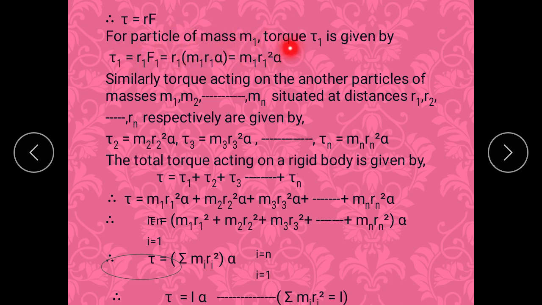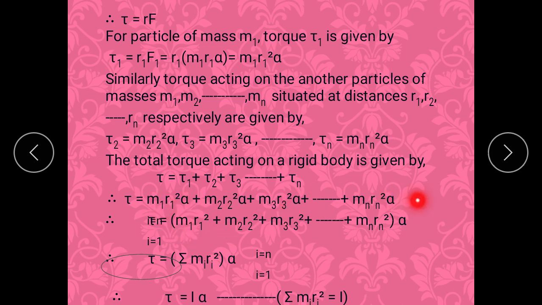For the particle of mass m1, the torque tau 1 is given by tau 1 is equal to r1 F1. Substitute the value of F1. You will get tau 1 is nothing but m1 r1 square alpha. Similarly, tau 2 is equal to m2 r2 square alpha, tau 3 is m3 r3 square alpha, and for the nth particle it is tau n equals mn rn square alpha. So the total torque acting on the rigid body is nothing but the sum of all the torques. So you will get tau is equal to m1 r1 square alpha plus m2 r2 square alpha plus and so on up to mn rn square alpha.